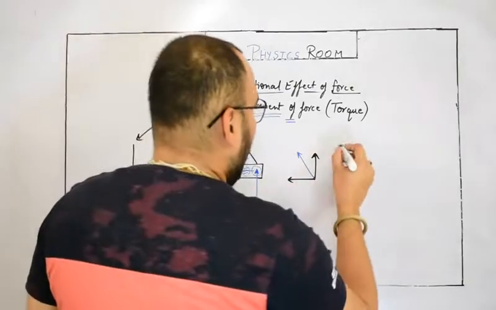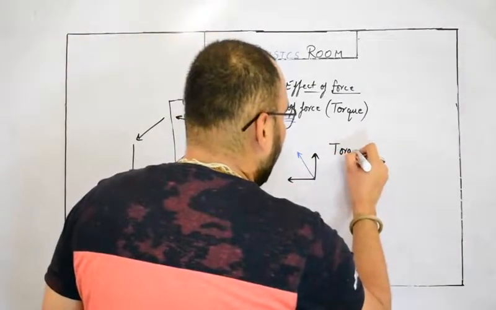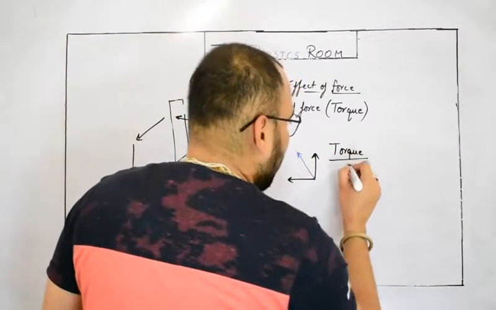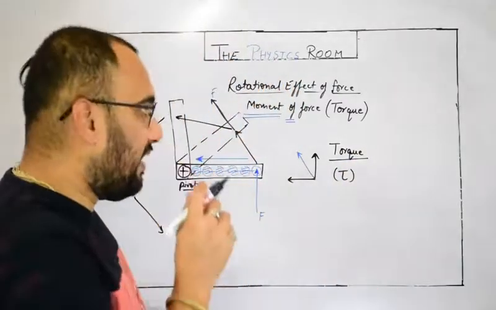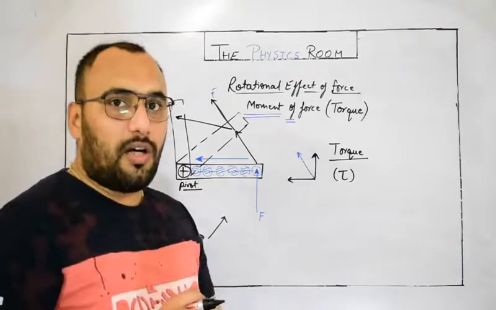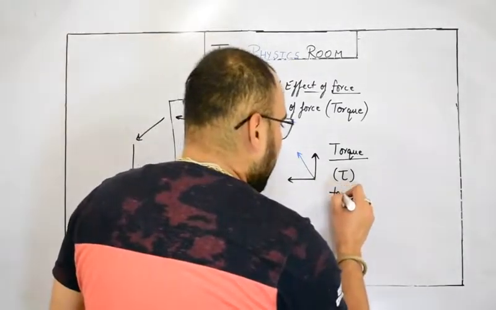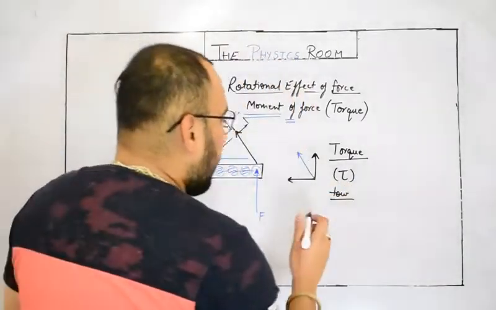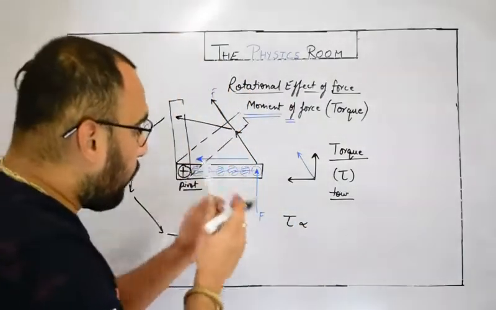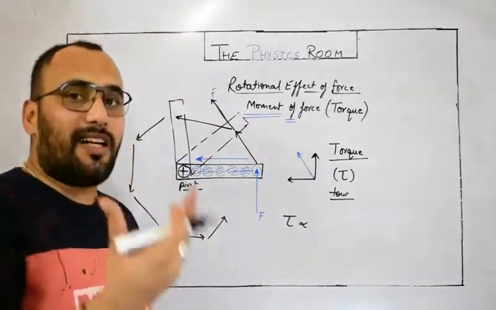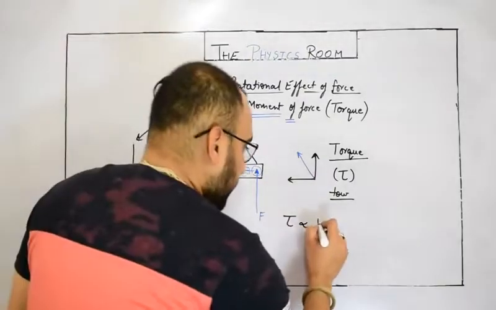So what is actually torque? Mathematically we try to define this word. Torque is represented by tau, the mirrored J, okay. So it is called tau. It is pronounced as TOW, tau. So torque tau is simply directly proportional to the force. The greater force you are applying, the greater rotational effect you will experience.